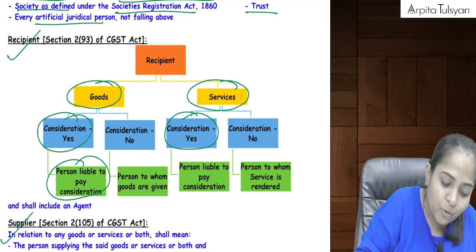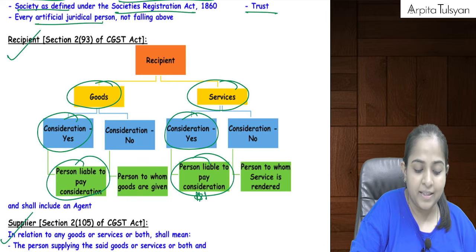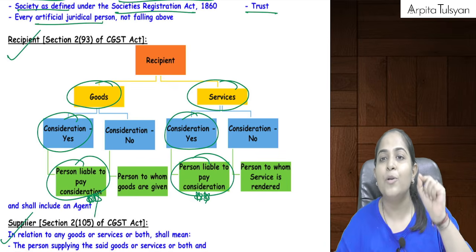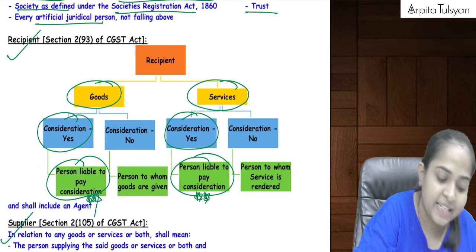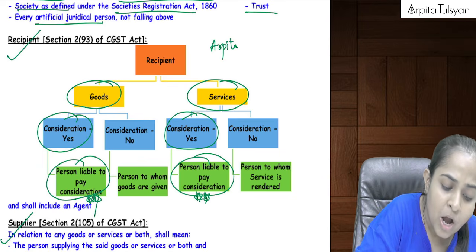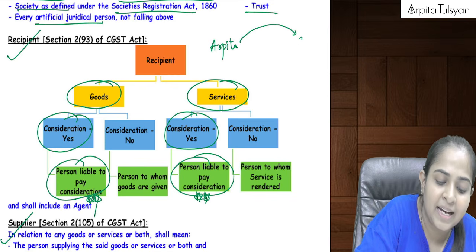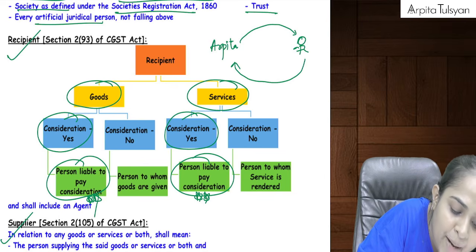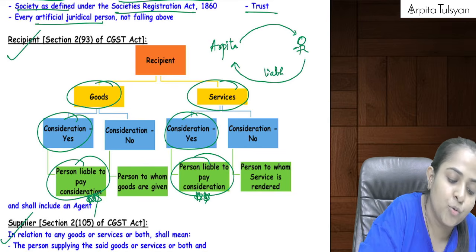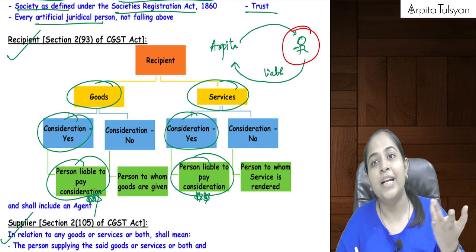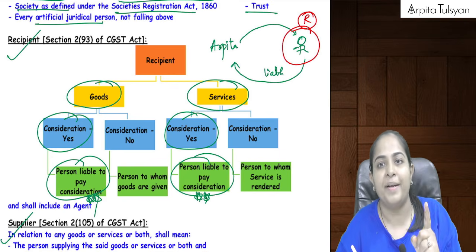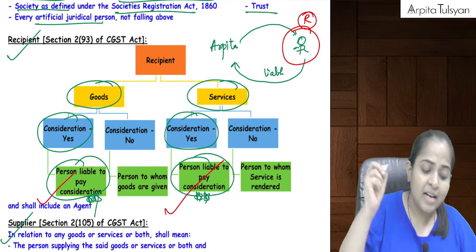So the person who is liable to pay the consideration, okay, this definition of recipient is important, we will use it ahead. See, Arpita is the supplier. Arpita is supplying the services to the student, and can I say student is liable to pay the consideration? So student will be considered as the recipient. The one who is liable to pay the consideration will be considered as the recipient.